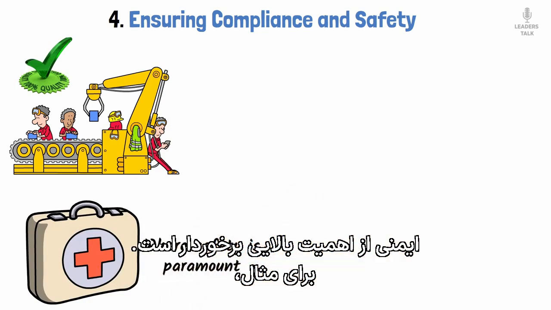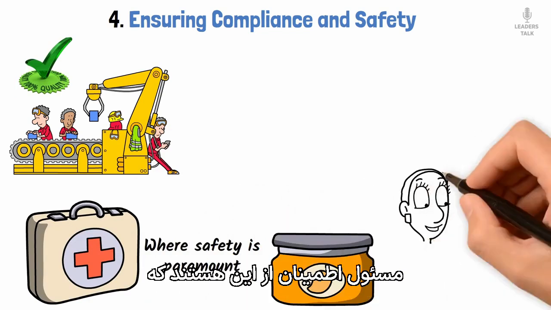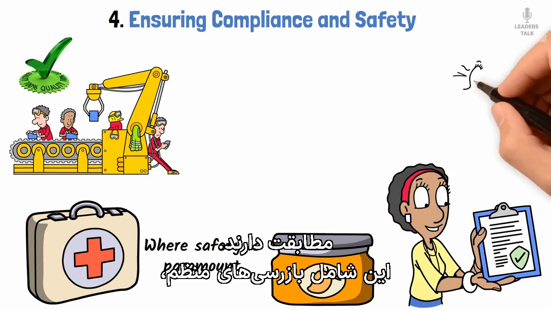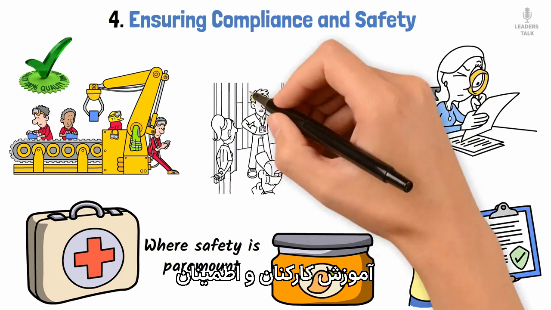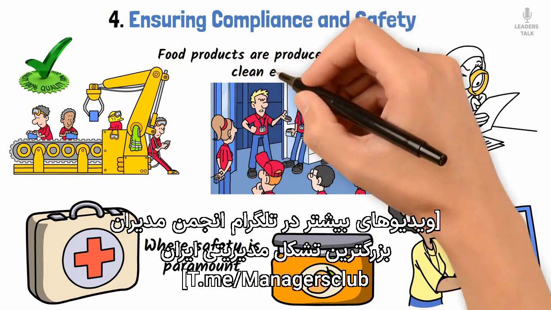For example, in the food industry, operations managers are responsible for making sure that factories comply with health and safety standards. This involves regular inspections, training staff, and ensuring that food products are produced in a safe and clean environment.